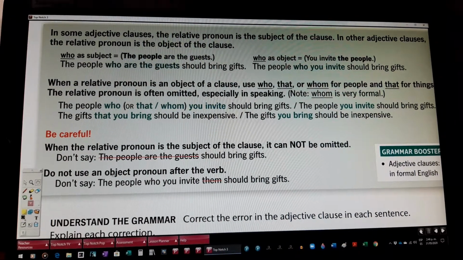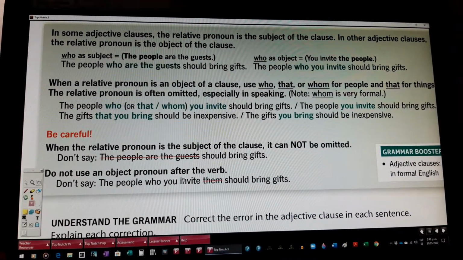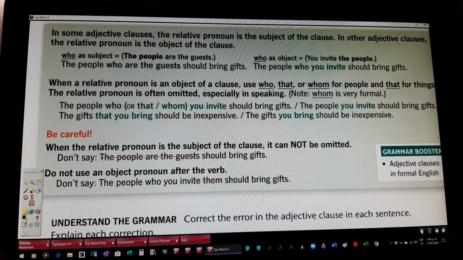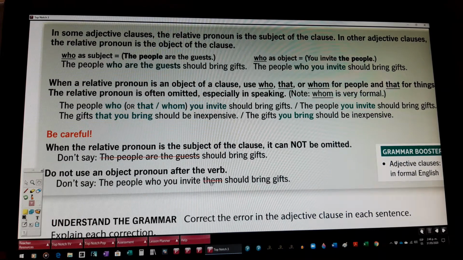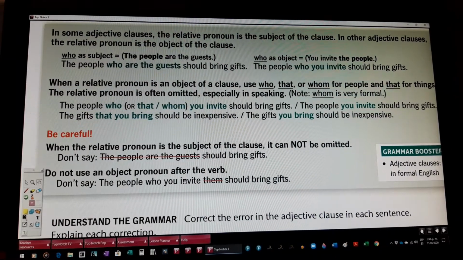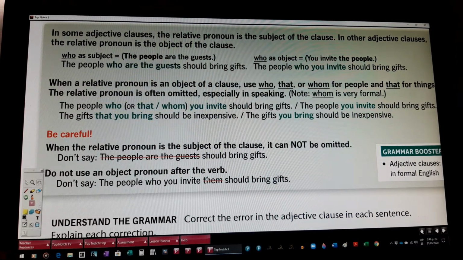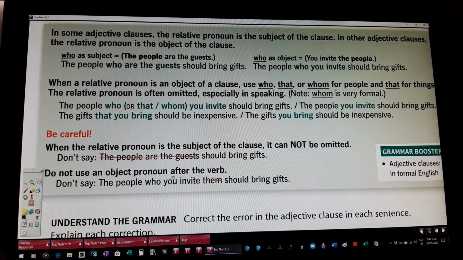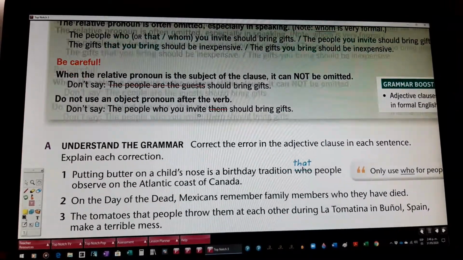Do not use an object pronoun after the verb. For example, the people who you invite them, okay, should bring gifts. We cannot use them. Why? Because these people is represented by who, okay? And it's a double representation. It's impossible to do that. Is that correct to do that in a sentence?